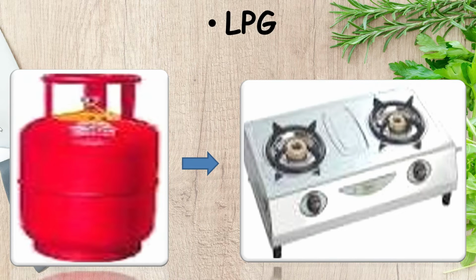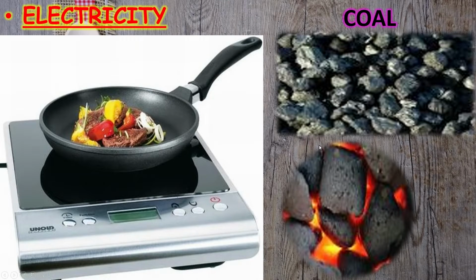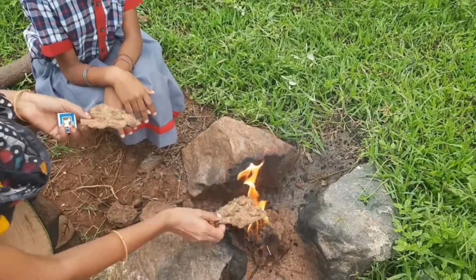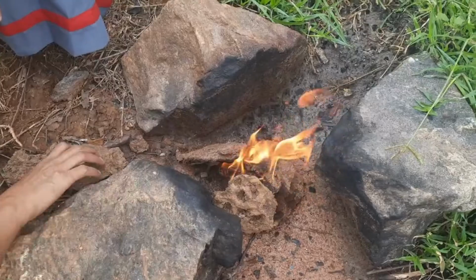Now LPG gas is used in gas stove at present. These are cow dung cakes. People will be used in cow's waste, and these cow dungs were used in olden days. My mother is cooking using dried cow dung cakes.